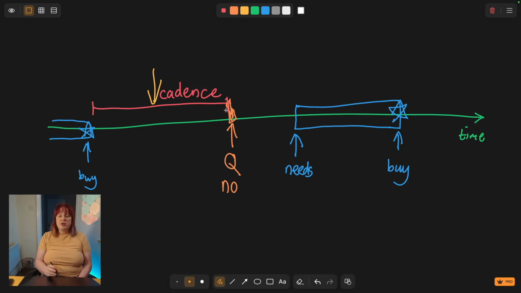And they've said no. So how long do we wait? We don't want to wait the same length as the cadence again, because that would be up to here. And we know that the user is actually going to need to buy shampoo at this point. So what we need is a smaller back off for if they said no, not yet. And again, that would be the ideal amount.